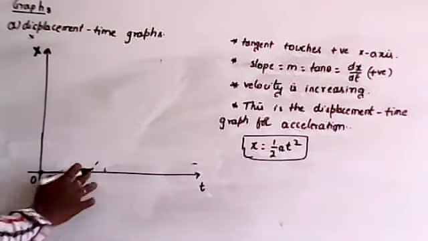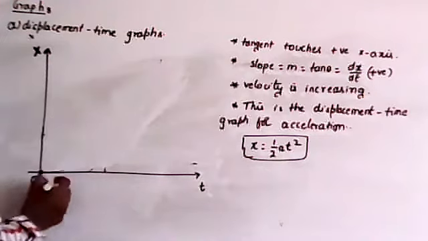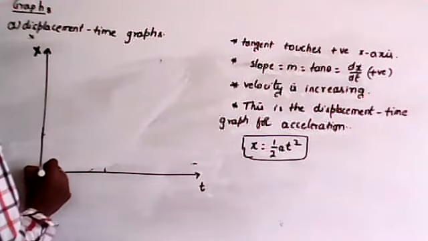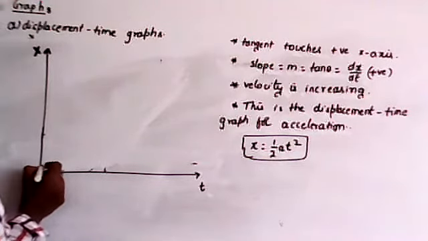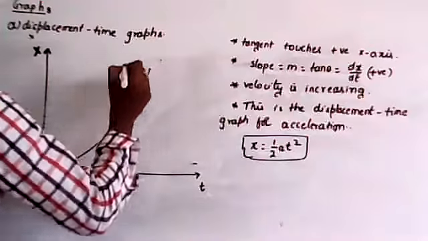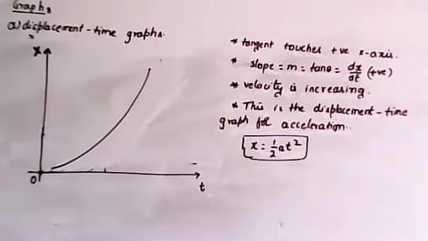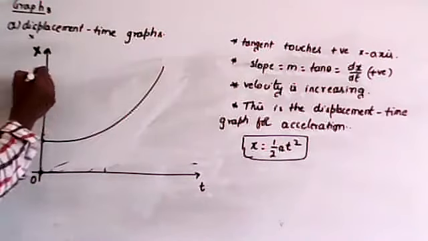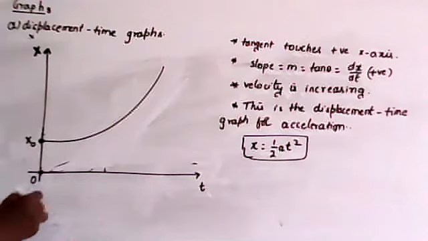For example, if I take the graph like this. Now, this time we have some initial velocity, so I'll take the graph like this, so that it cuts the displacement axis at one point. I will take that as, for example, x naught.